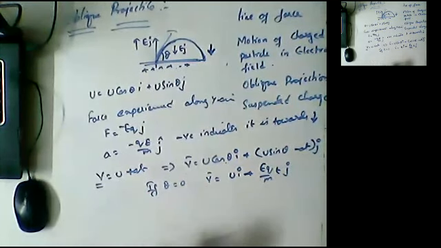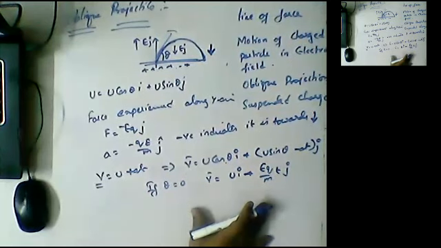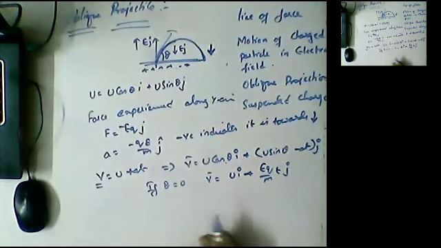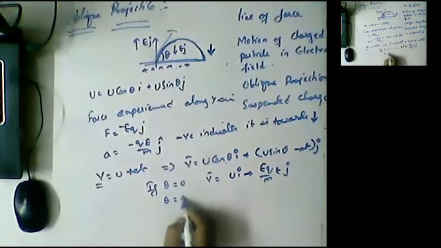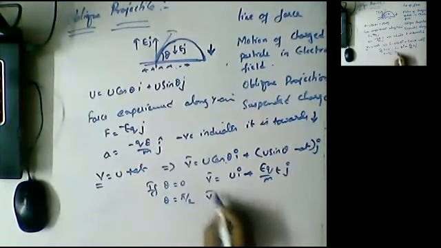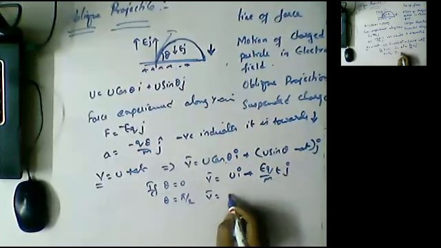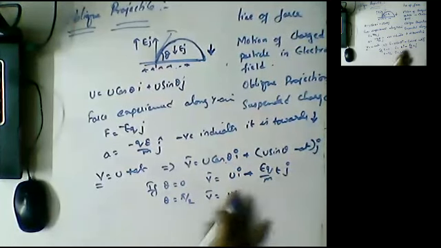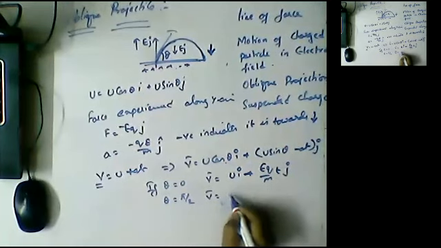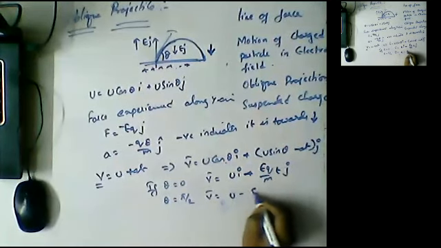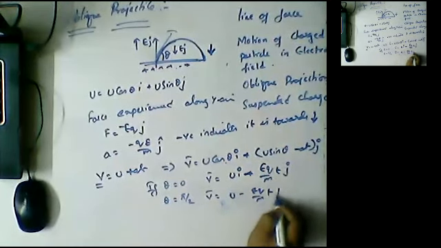Okay, so this is the formula for what, guys? Velocity vector if theta is equal to 0. If theta is equal to pi by 2, we get V bar is equal to, this term will be 0, and what we are left with is u minus EQ by M into T j.